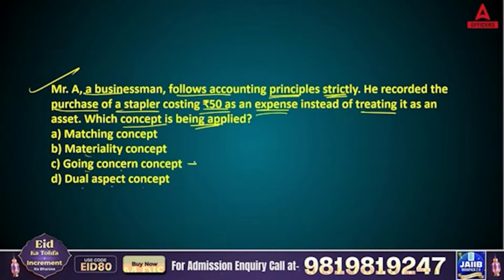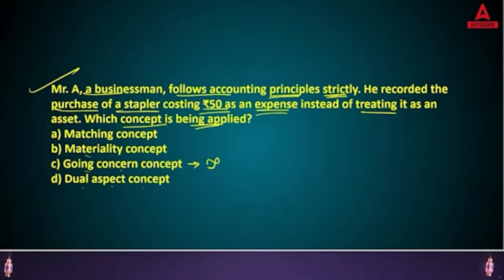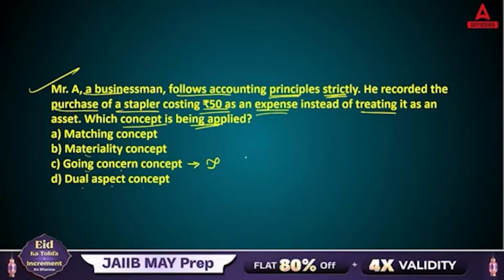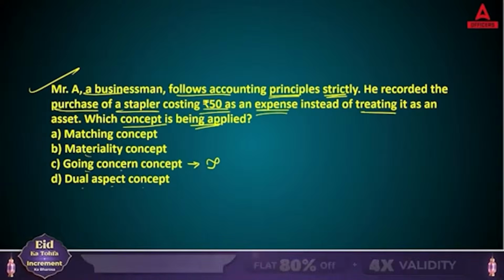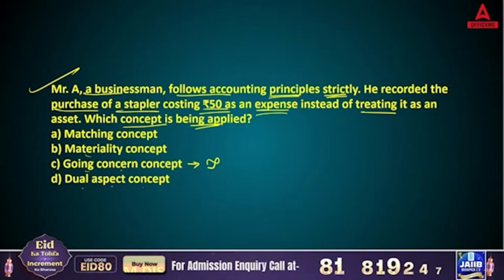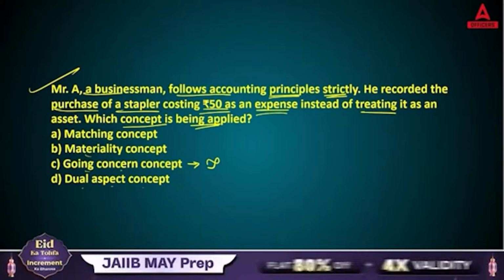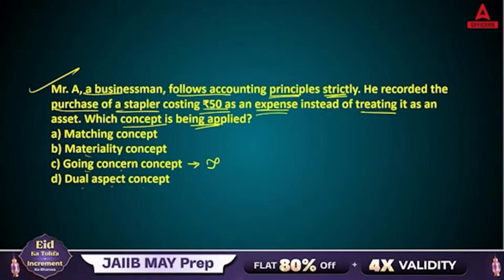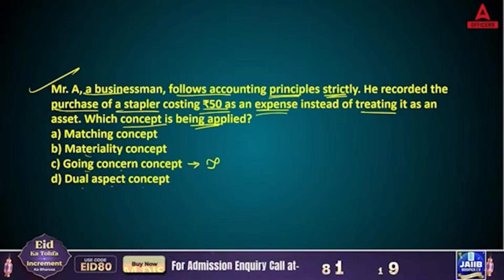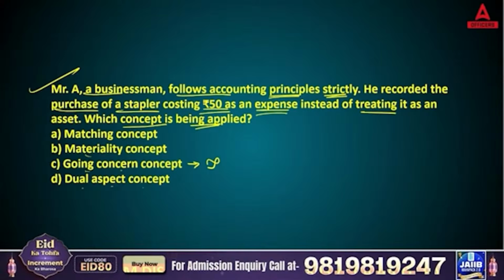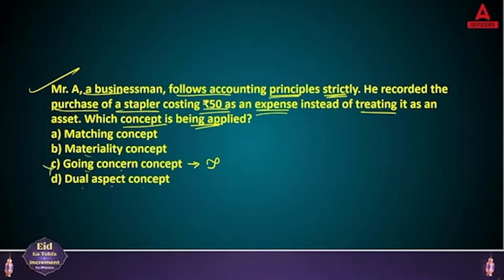Going concern means your business will run till an infinite period. Like every business, they are going to run for an infinite period. Whenever you are starting your own business, you will not say that after 1 year I will wind up this business, right, because your assumption is you will run it for an infinite period. Or if I ask you for how many years you are going to run your bank business, can you say any deadline? No, because there is no time limit for your business, and that bank will run for infinite time. So that is going concern, that is not the answer.